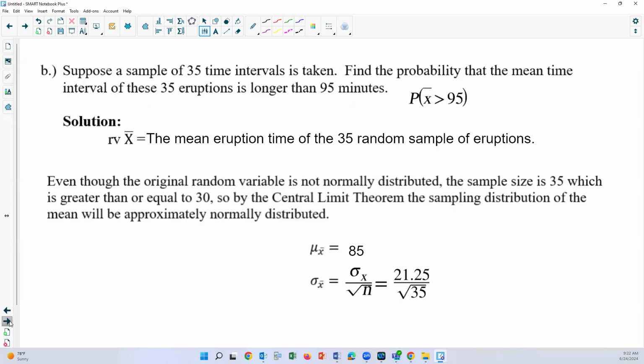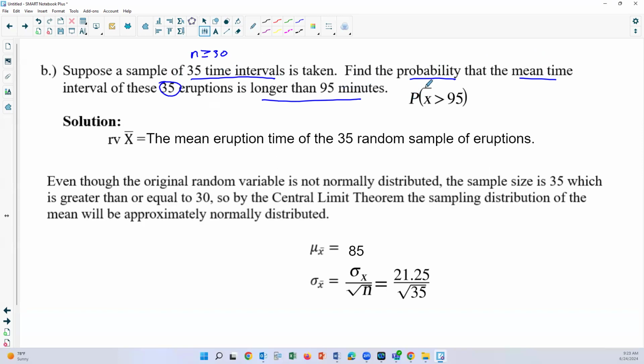So let's look at part B. Suppose a sample of 35 time intervals is taken. Find the probability that the mean time of the intervals of those 35 eruptions is longer than 95 minutes. Notice here our n is greater than or equal to 30, so we can assume normality because our sample size is large enough. They're asking us to find the probability that the mean time of those 35 samples is greater than 95.